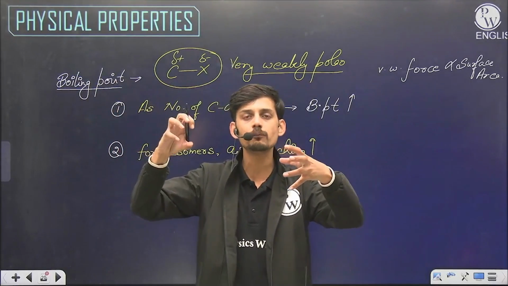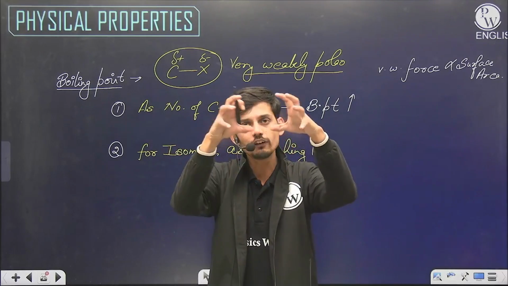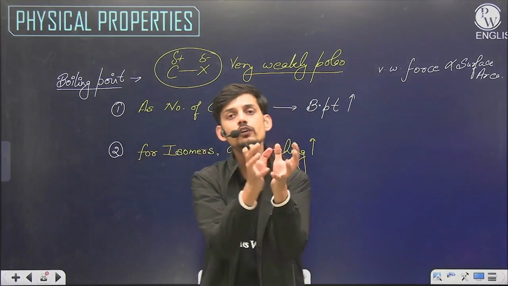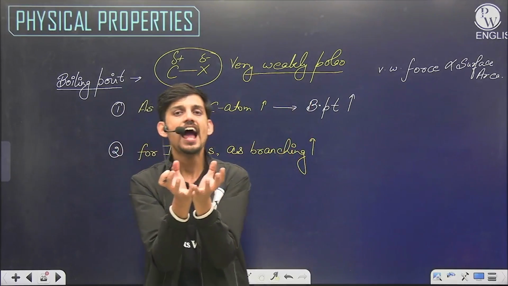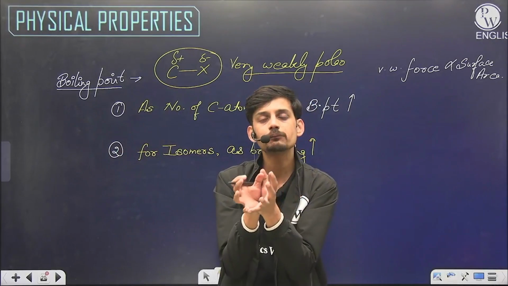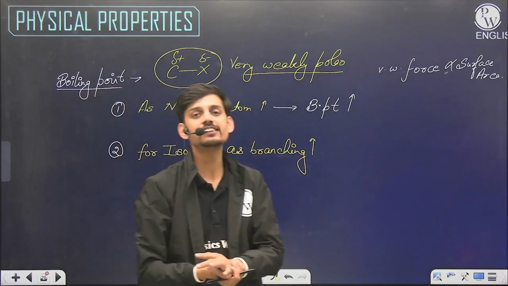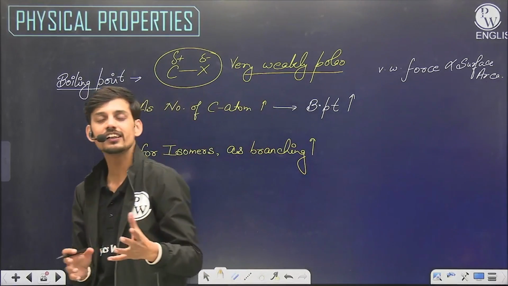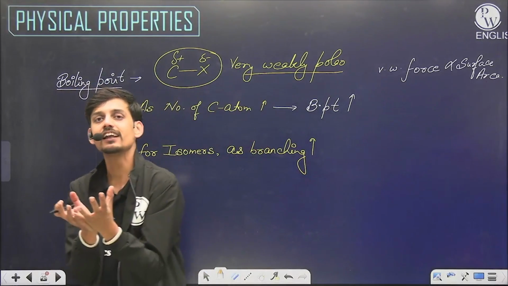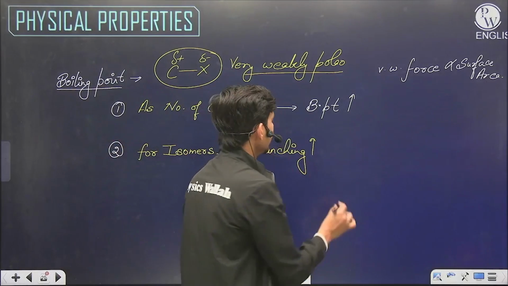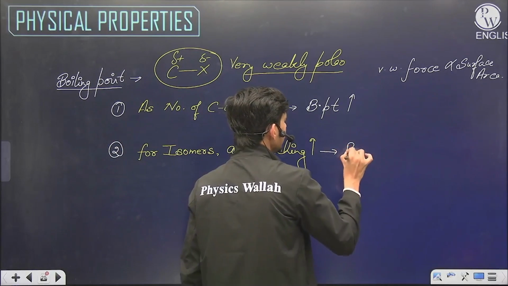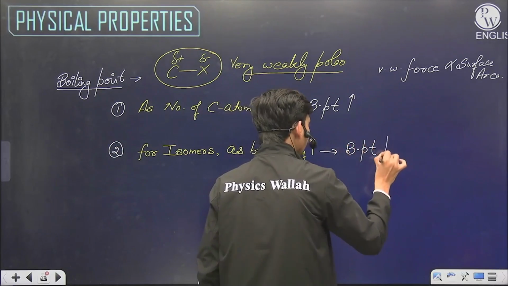part is broken from here and attached here. So the molecule will go towards a spherical shape, and we know a sphere has minimum surface area. As the branching increases, the molecule will become spherical and the surface area will start to decrease. And if the surface area decreases, then the boiling point will also decrease.